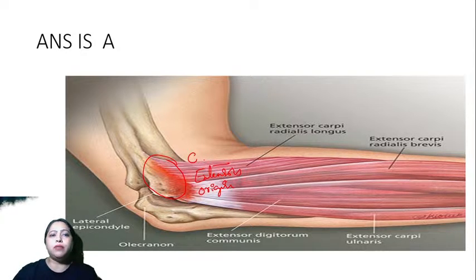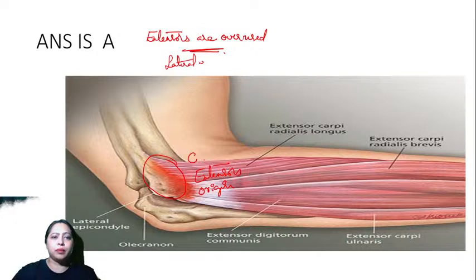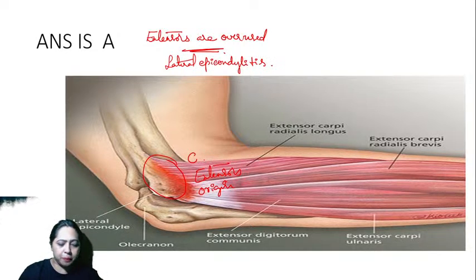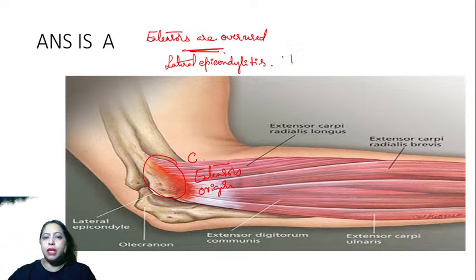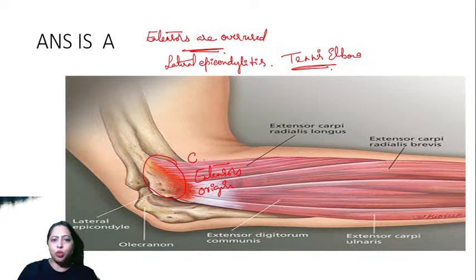If the extensors are overused, that condition is known as lateral epicondylitis, which is also known as tennis elbow, which is also called tennis elbow. Okay, next one. We'll go to the next one.